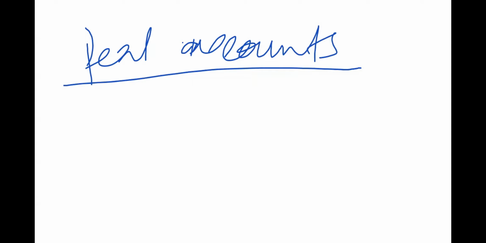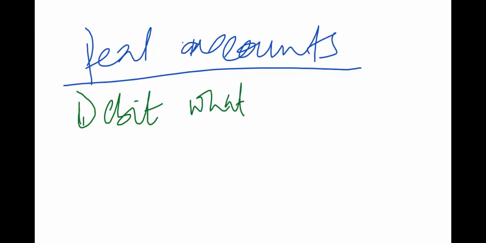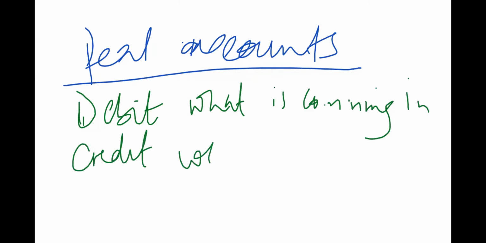So now what we are going to do for these real accounts, we are going to debit what is coming in and then we credit what is going out. So the rule is we debit what is coming in, then we credit what is going out.